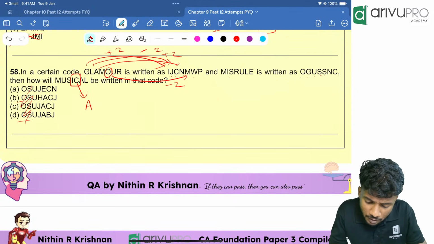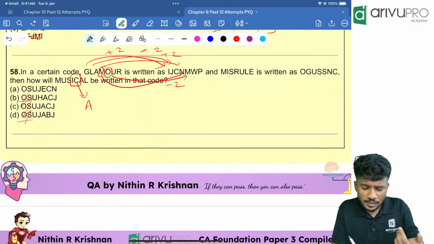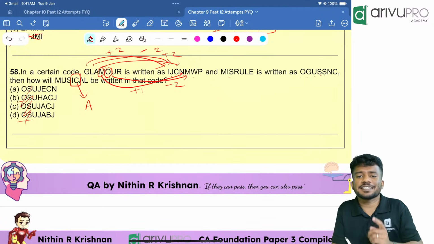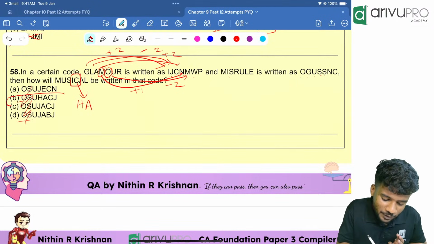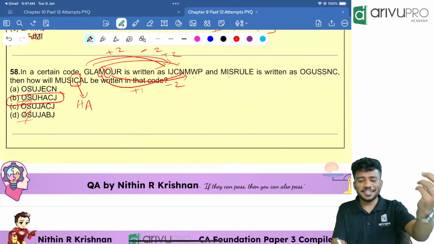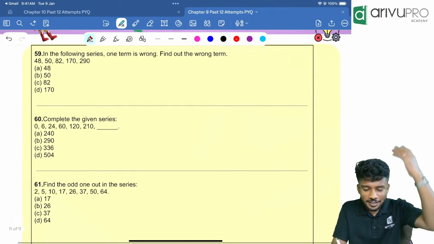Then fourth last is M. M is coded as N. How will M be coded as N? M plus 1 is N. So that means I plus 1 is H. HA is only in one of the options, that is option B. Got the answer. Next one, the third last question.